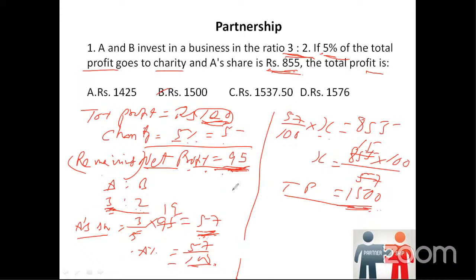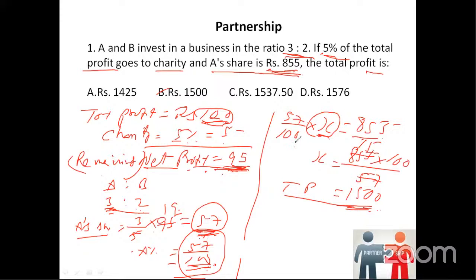3 divided by 5 into 95% is what we got, 95. On solving this, we get 57, which means A's percentage share is 57%, that is 57 by 100. And we know that 57% of X is equal to 855. Why? Because it is told A's share is rupees 855. So we know A's share is actually 57% of the total profit. So 57% of the total profit is equal to 855.